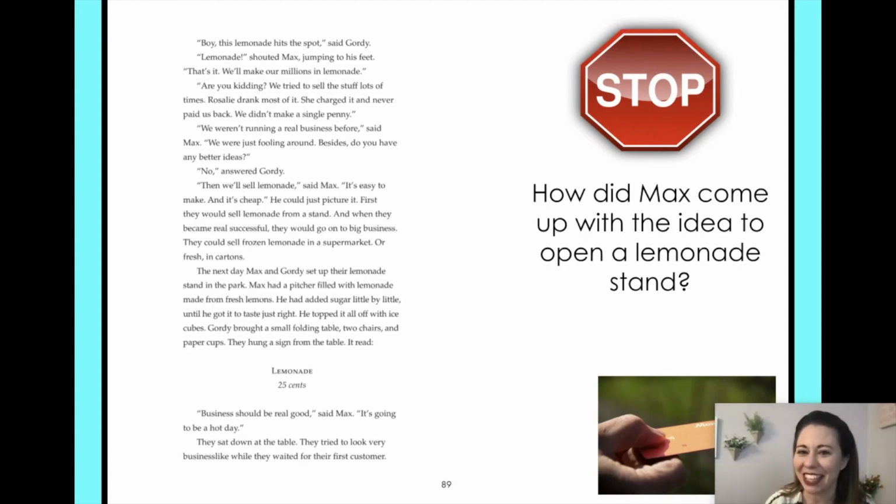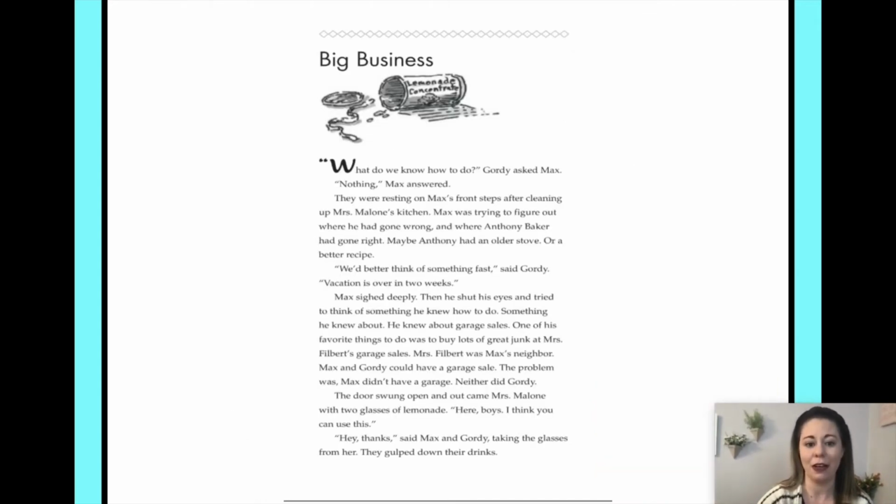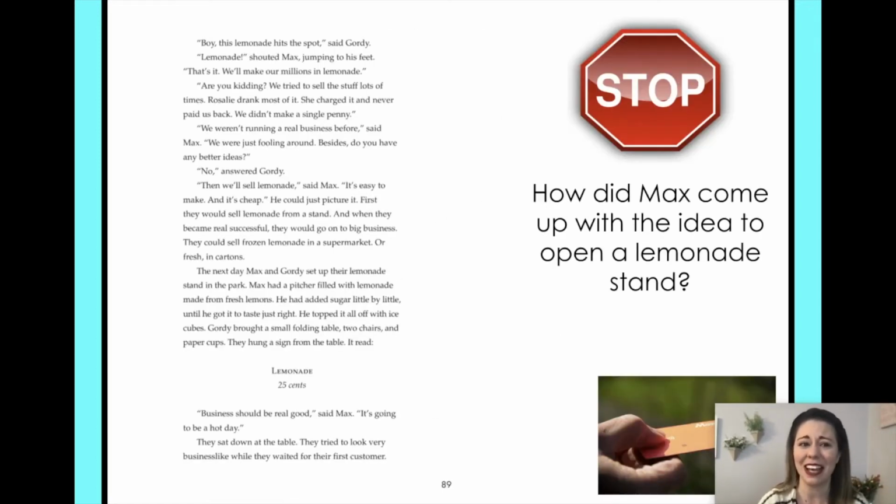So let's stop and think, y'all. How did Max come up with the idea to open a lemonade stand? Were you listening with attention? So let's see. What happened? Well, remember that Mrs. Malone brought them out a couple glasses of lemonade because she said, I think you need that. And then they realized, oh, I can have a lemonade stand, right? All right, let's keep reading.